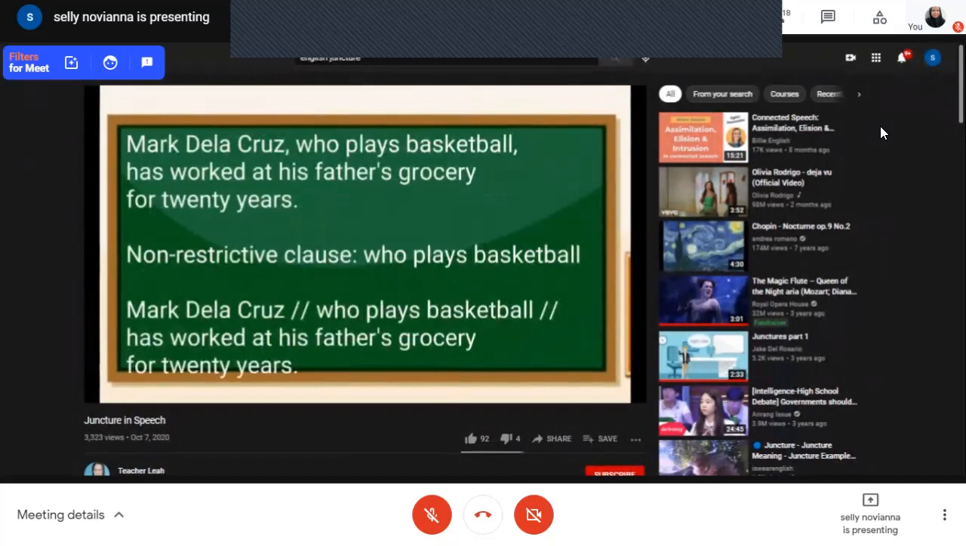Let us have an example. Mark de la Cruz, who plays basketball, has worked at his father's grocery for 20 years. The non-restrictive clause in the sentence is who plays basketball, because this clause begins with a relative pronoun. So if there is a non-restrictive clause in the sentence, you can use a double bar juncture. Who plays basketball has worked at his father's grocery for 20 years.